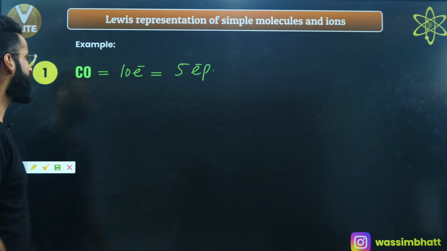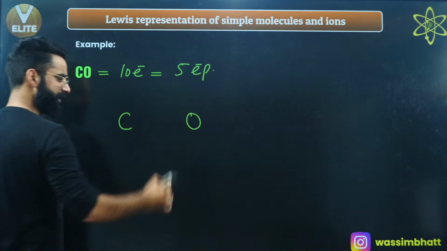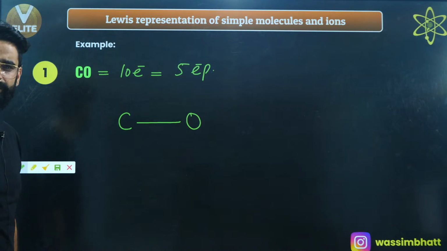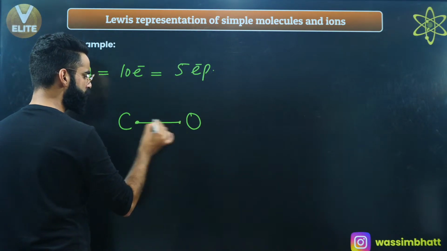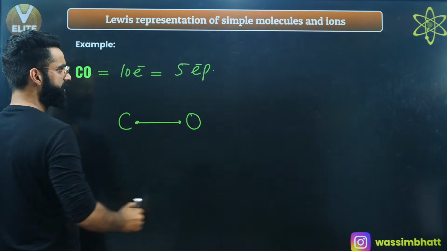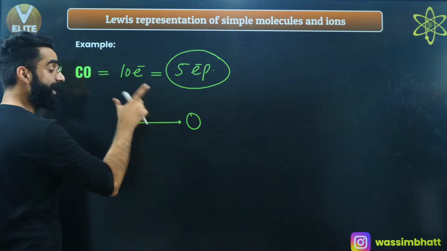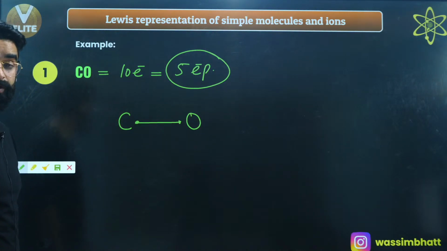Yes. Now guys, what you are going to do, see, this is carbon, this is oxygen, correct? Put a single bond between these two. Single bond means 2 electrons. 2 electrons means 1 electron pair. So total I had 5 valence electron pairs. Out of 5, I have used 1 electron pair, right?